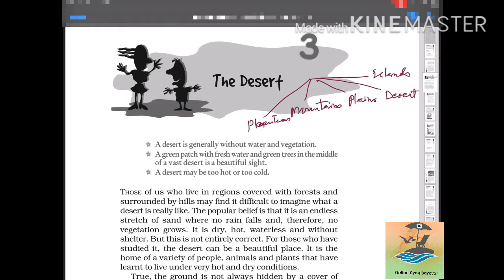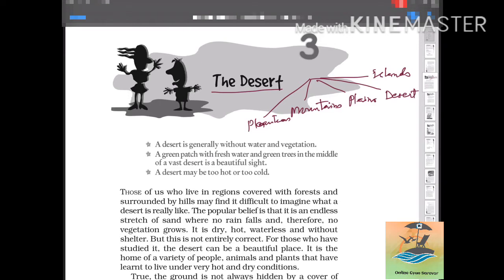That is the desert. The title of this chapter indicates that we are going to see what all things are found in a desert, what we think about a desert, and in reality what a desert is. At the same time we will also see what kind of vegetation, plants and animals there are, and how people survive in these severe natural conditions. So let us begin our chapter, The Desert.